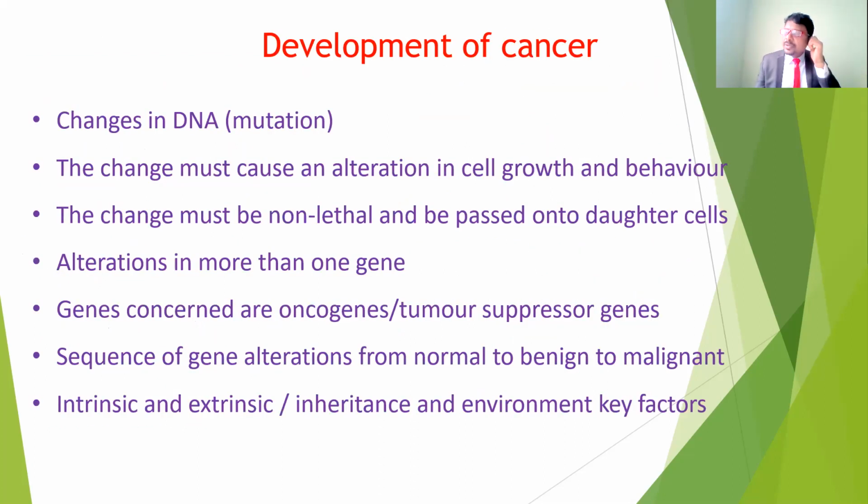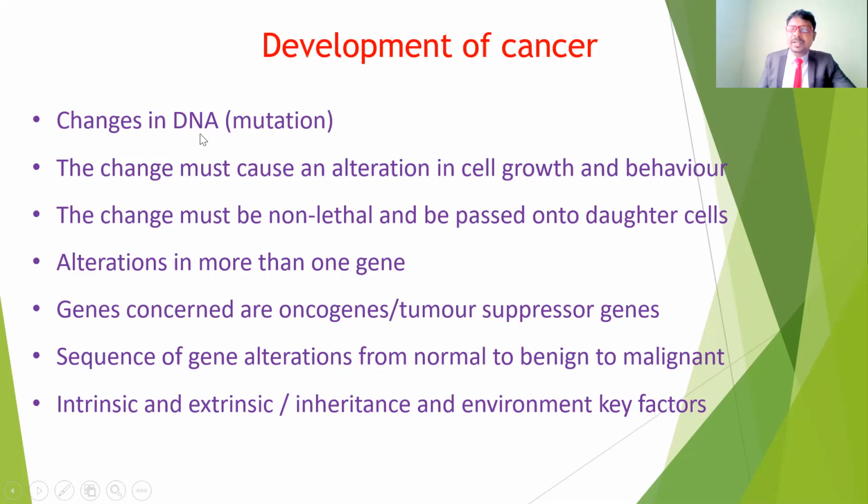So how does a normal cell develop into a cancer cell? As we just discussed, after the development and division of the cells, the division becomes abnormal. There is no control of the divisions. Because of cellular adaptations, it may alter the cell growth, shape and size. First, changes happen in the DNA, so the genetic material is altered. The function of division and the shape and size are changed, and this causes an alteration in the cell growth and behavior.